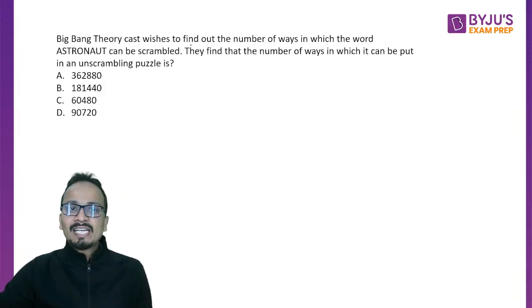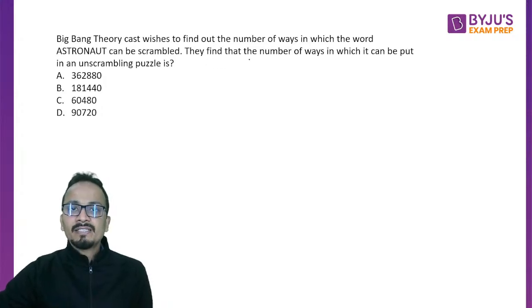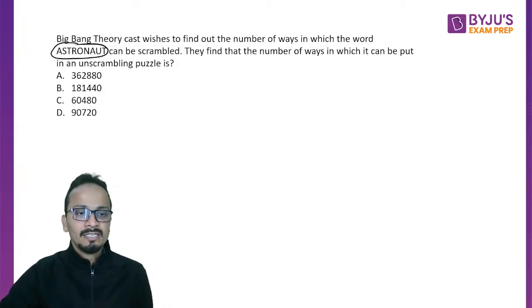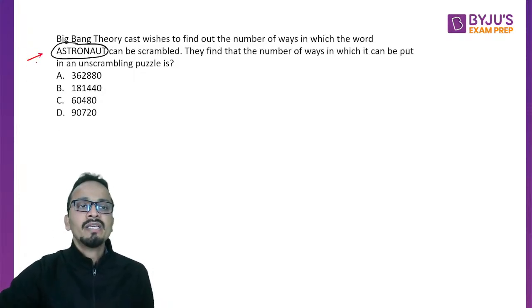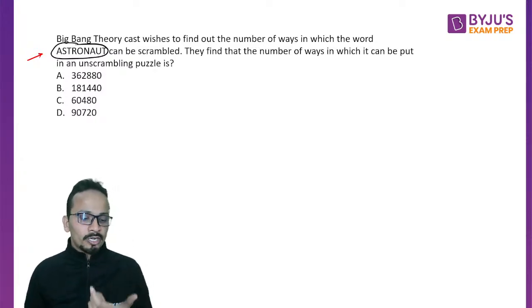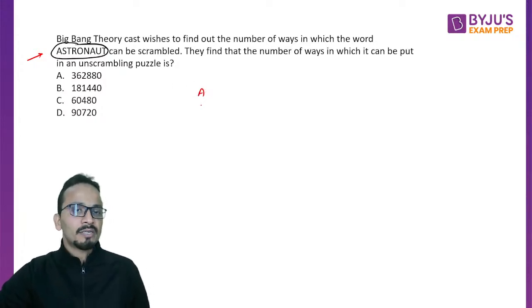Now the Big Bang Theory cast wishes to find out the number of ways in which the word astronaut can be scrambled. They find that the number of ways in which it can be put in an unscrambling puzzle is... Basically it is just the language in the last line which is confusing. You just need to find out in how many ways the letters of the word astronaut can be rearranged. Now I'll check if there is repetition or not.